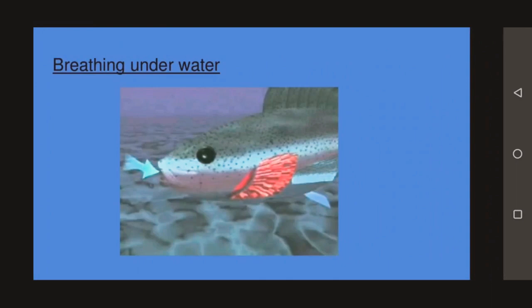Now the next topic is breathing underwater. As you all know, we are going to study fish, and fish breathe through gills. A fish has a pair of gills covered with a bony lid, and the fish closes the lid and opens the mouth to draw in water. It closes its mouth and opens the gills to force the water out. The gills are made of a large number of filaments and are richly supplied with blood vessels. The fish takes in oxygen that is dissolved in water.